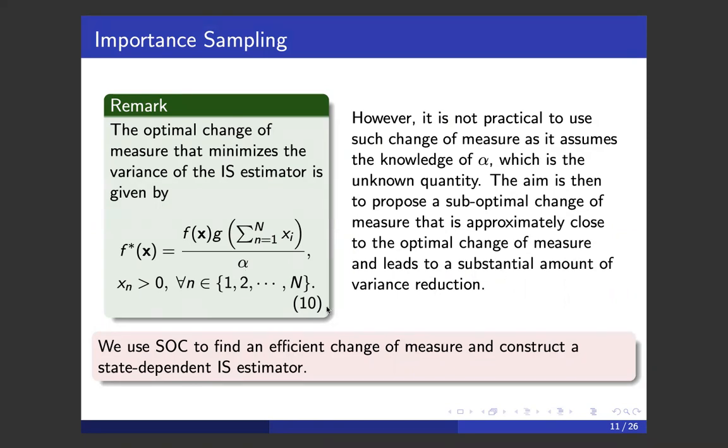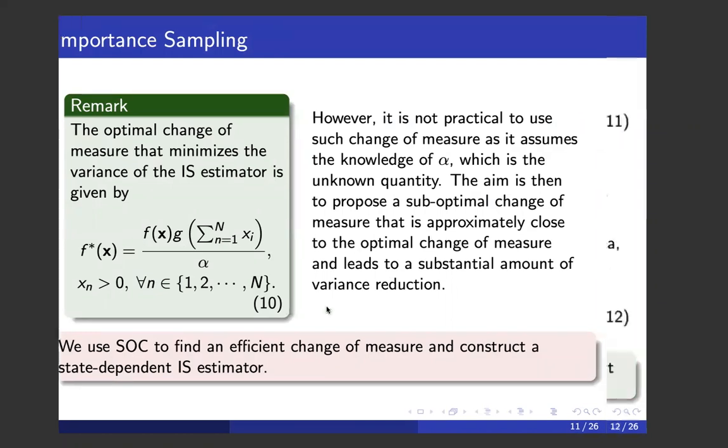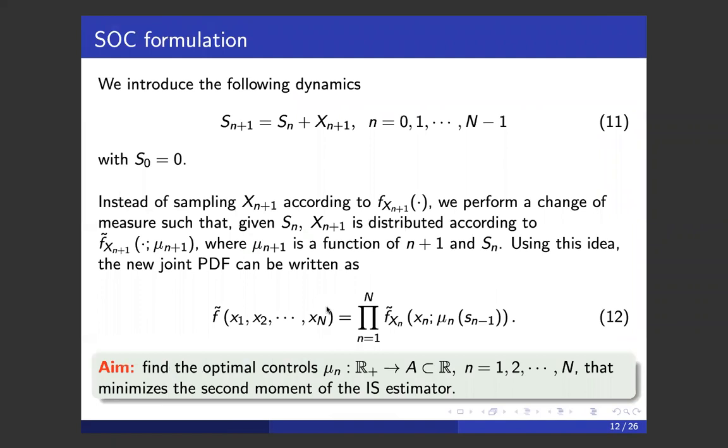In this context, we will use stochastic optimum control to find the efficient change of measure. So its idea is to introduce the evolution of this Markov chain. Instead of sampling xn plus 1 according to the original PDF, we perform a change of measure, such that given Sn, xn plus 1 is distributed according to a new density function depending on a parameter mu n. This parameter is a function of n and the sum Sn. And the aim now is to find the optimal controls that minimize the second moment of the importance sampling estimator.